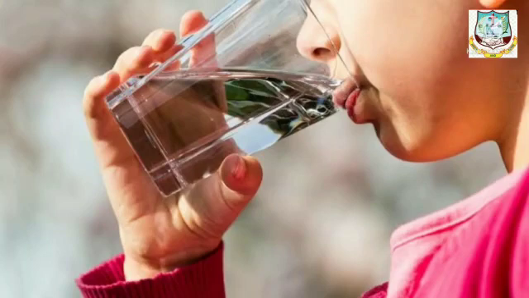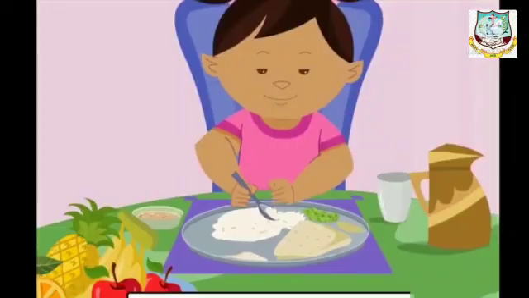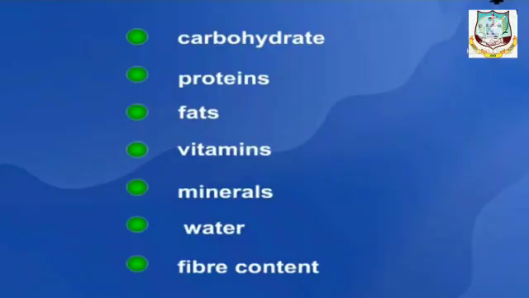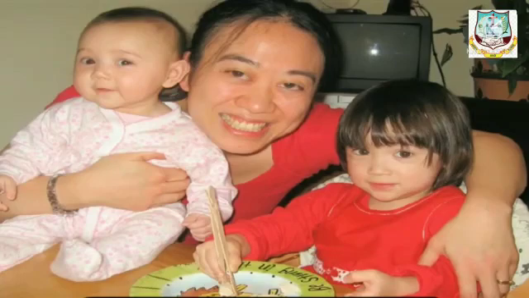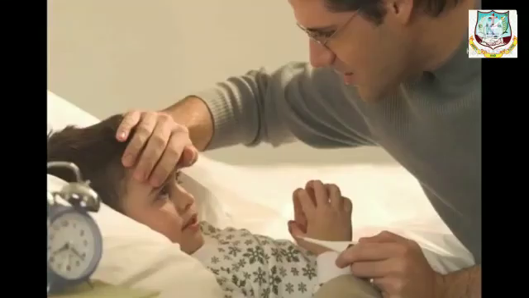Next we can learn about balanced diet. Children, taking food which is healthy and nutritive is more important. Okay. We know that different nutrients perform different functions in our body and help us to stay healthy, isn't it? Absence of any one of the nutrients may cause a disease. Okay.